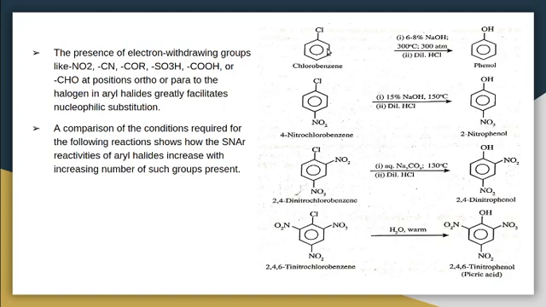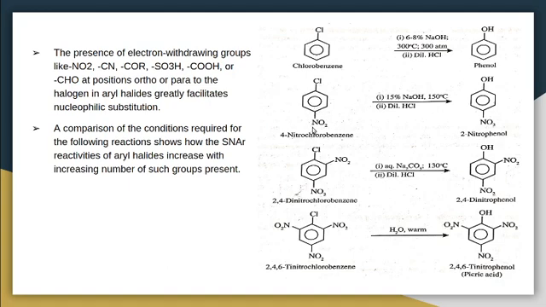So here you can see the chlorobenzene on reaction with aqueous NaOH, 6 to 8% NaOH at 300 degrees Celsius and 300 atmospheric pressure, first we will get sodium phenoxide, which on acidification with dilute HCl, phenol is formed. So this reaction requires 300 degrees Celsius and 300 atmospheric pressure without any electron withdrawing group. The chlorobenzene is without any electron withdrawing group. So high pressure and high temperature is required for this reaction.